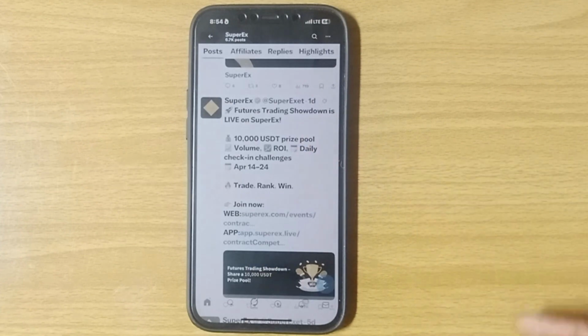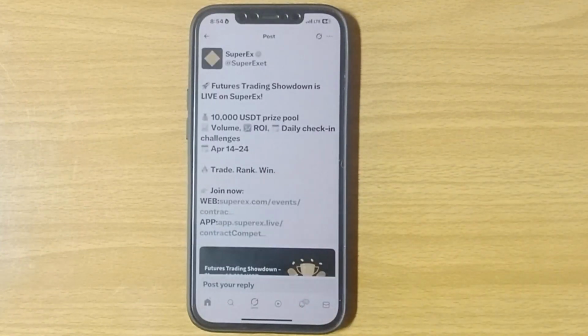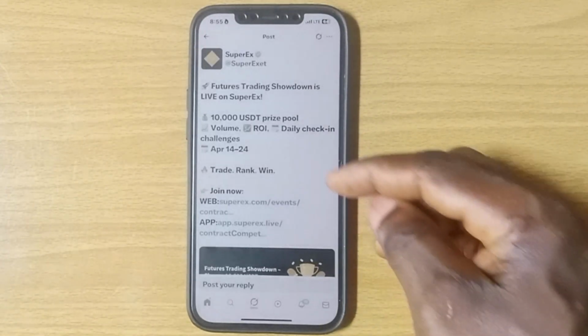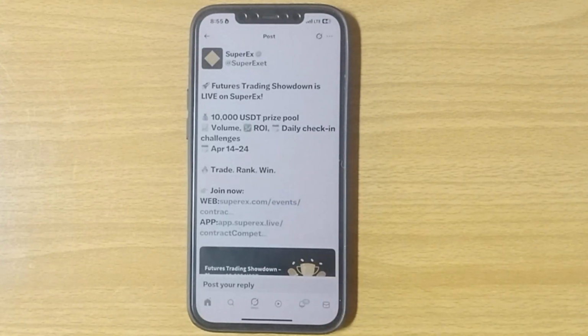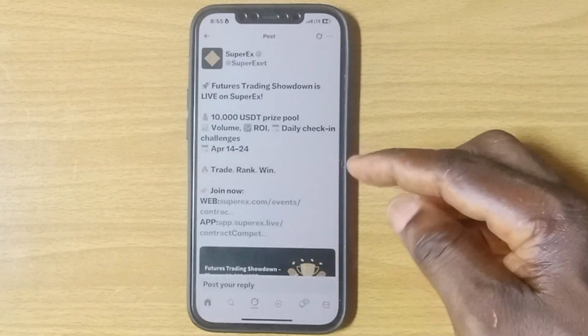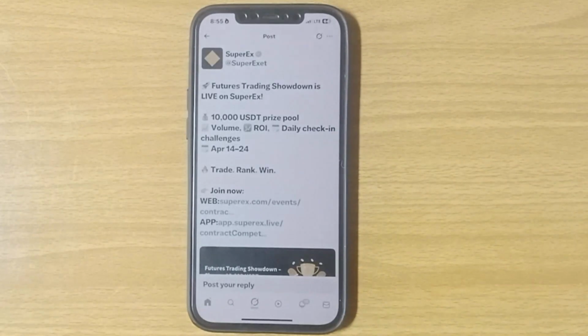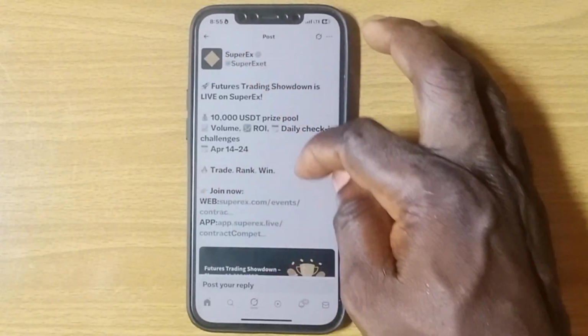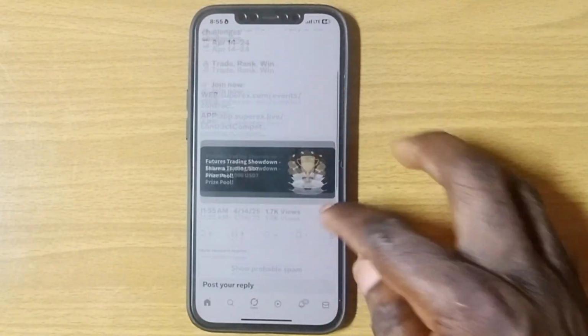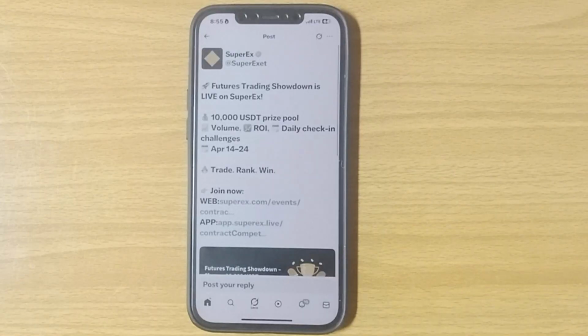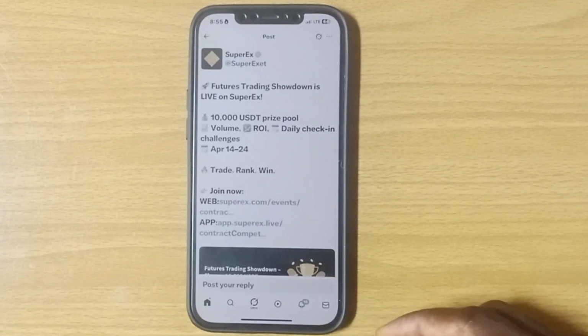Futures Trading Showdown is live on SuperEx. This is an amazing benefit to earn from this platform. You stand a chance to win from this 10,000 USDT volume, which is very simple, and it starts from April 14 to April 24, and it's 10 good days to earn from this platform. So all I have to do, guys, is to watch this video today so that you position yourself to earn from this platform. First of all, guys, you must have an account with SuperEx.